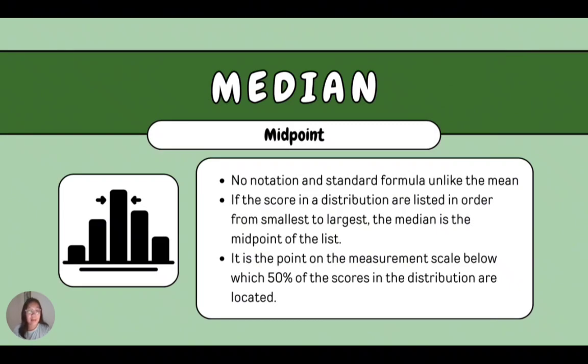Median. Median is a midpoint. It has no notation and standard formula, unlike the mean. If the scores in a distribution are listed in order from smallest to largest, the median is the midpoint of the list. It is the point on the measurement scale below which 50% of the scores in the distribution are located. So median, always remember, is the center of the data set.